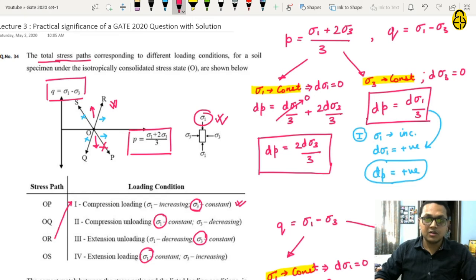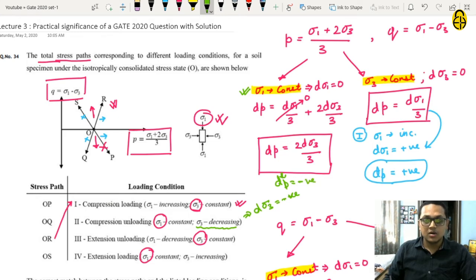Now for sigma 1 constant, the dependency of dp will be, since sigma 3 is decreasing, d sigma 3 is negative because it is decreasing. Now if d sigma 3 is negative, this will imply, for sigma 1 constant, dp is also negative.